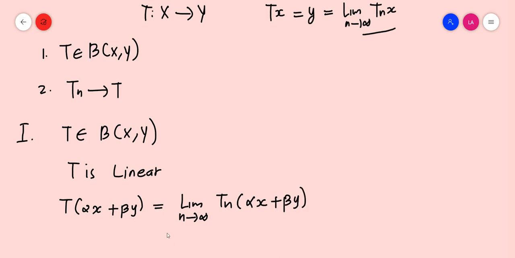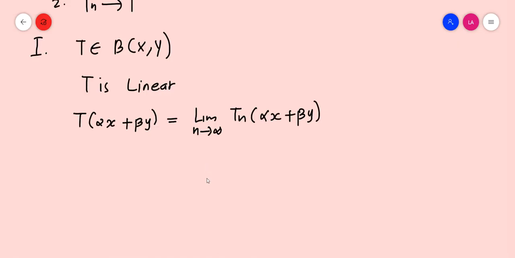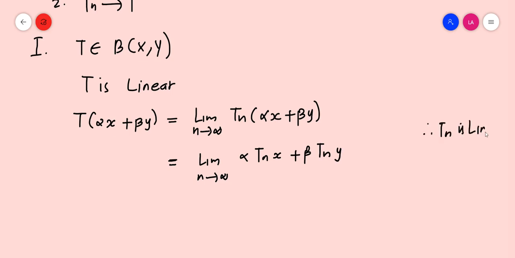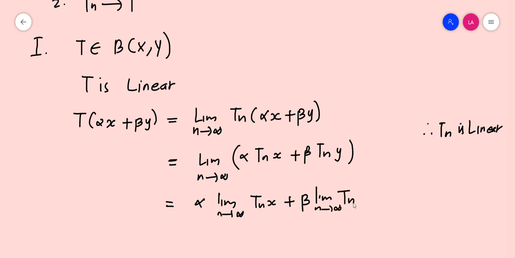Since Tn is a linear operator from X to Y, by the linearity property we can write this as the limit as n tends to infinity of alpha times Tnx plus beta times Tny, since Tn is linear. Now, splitting the limits, we get alpha times the limit of Tnx plus beta times the limit of Tny.